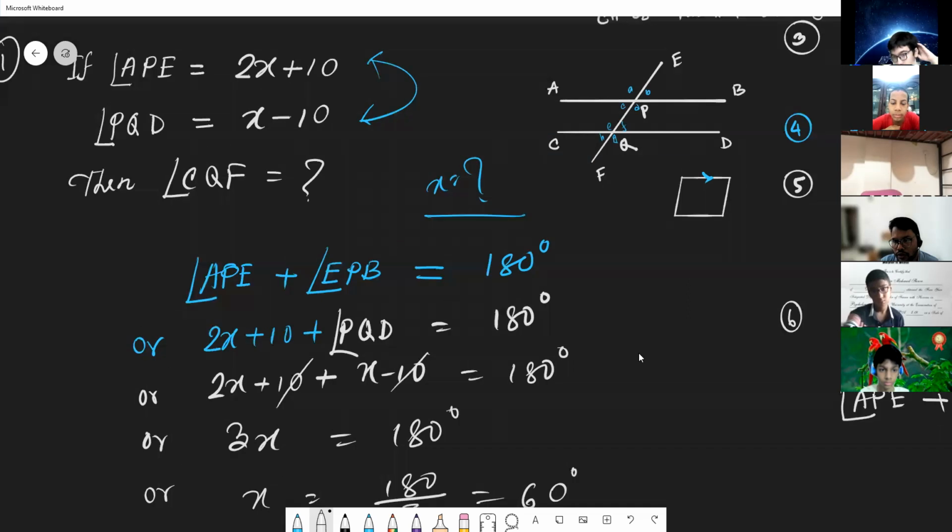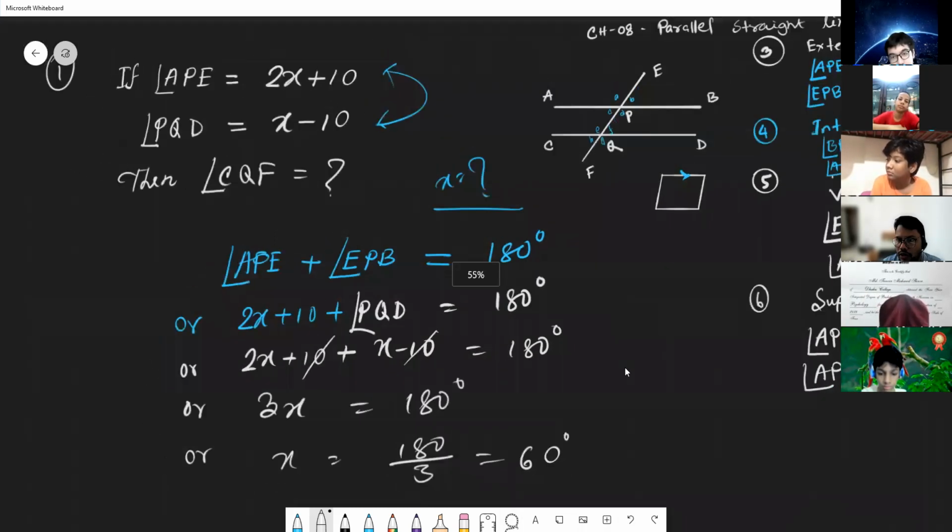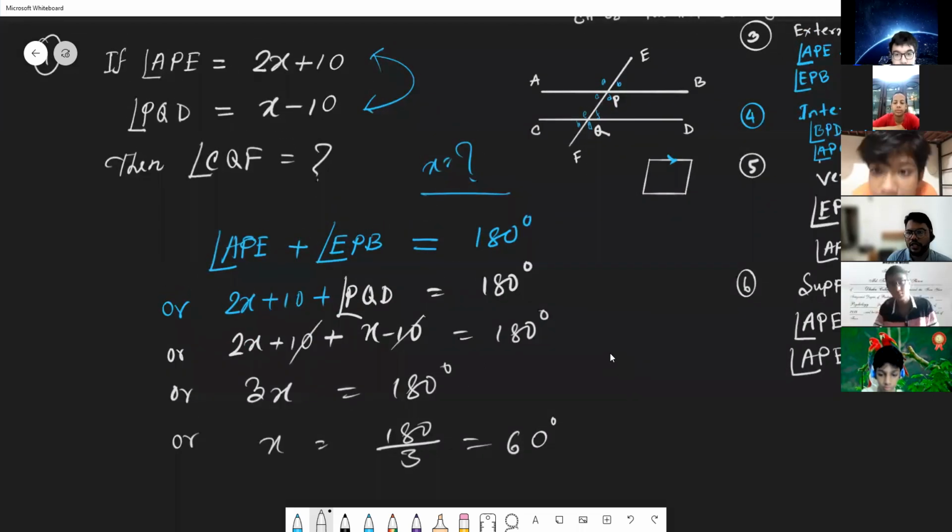So now our question is CQF. CQF is the vertically opposite angle of PQD.